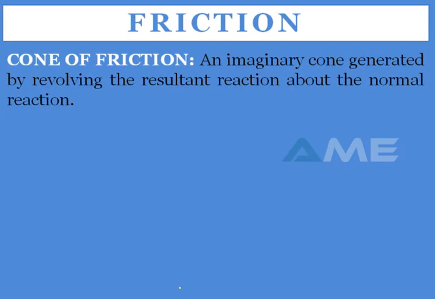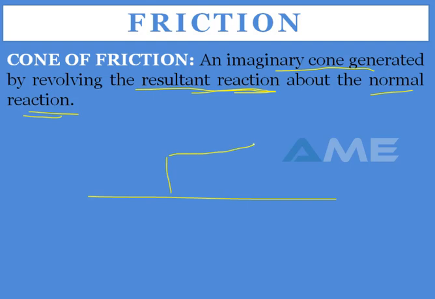And we have one more term, which is the cone of friction. It is an imaginary cone generated by revolving the resultant reaction about the normal reaction. We have already seen what the resultant reaction is, and we already know the normal reaction also, right? So it is an imaginary cone generated by your resultant reaction.